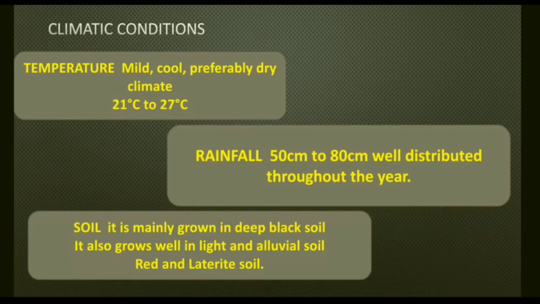Soil. It is mainly grown in deep black soil, but it can also be grown in light alluvial soil, red soil and laterite soil. Method of cultivation is the broadcasting method. Cotton takes 6 to 8 months to mature. Frost is harmful for the crop. In Punjab and Haryana, that's why it is sown as a Rabi crop, that is in April, May, and harvested in December and January before the frost condition starts.